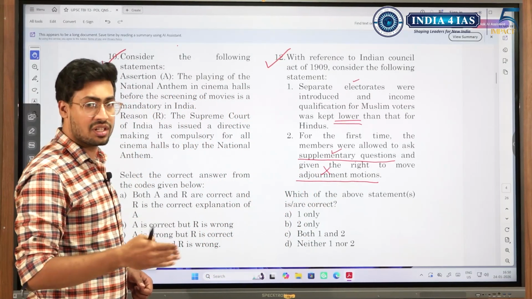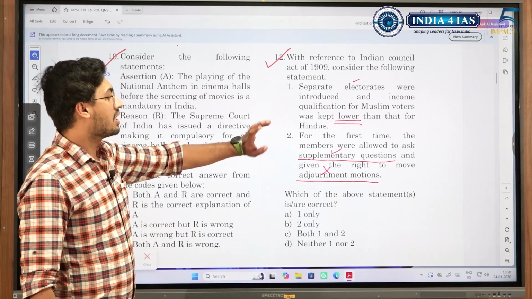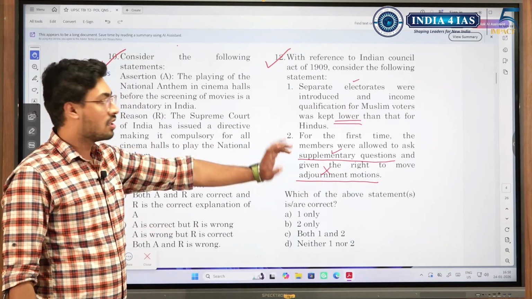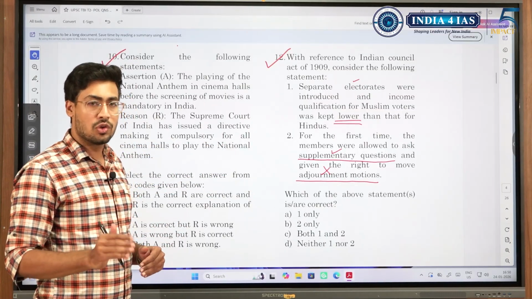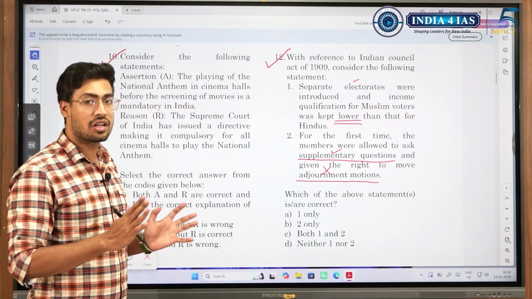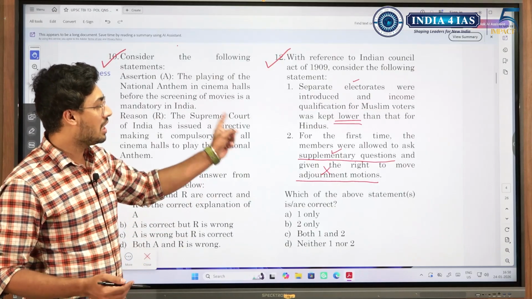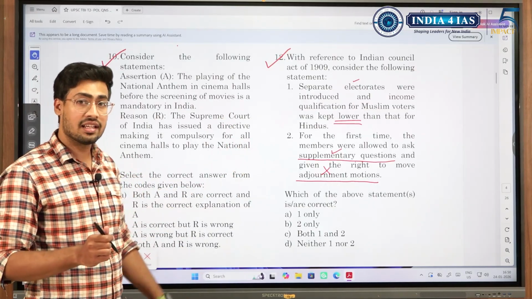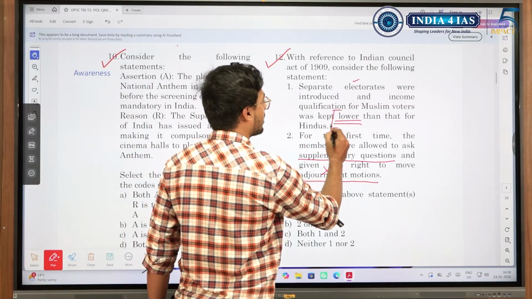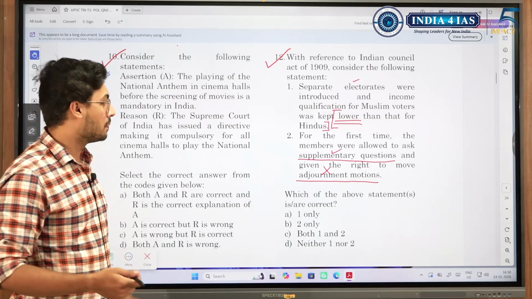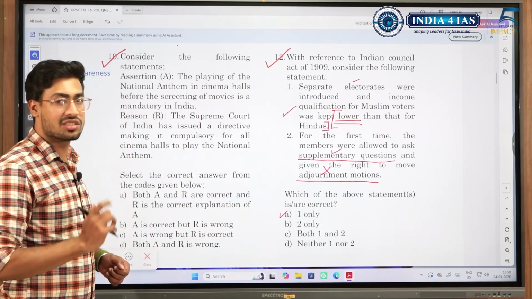What about statement 1? We know that separate electorates were introduced in the 1909 Act for Muslim voters, but we did not know whether the income was kept lower than Hindus or higher than Hindus. So, how do you resolve this confusion? Just think from the British perspective. If you yourself as the British have implemented a separate electorate for Muslim voters, you would want them to vote in the separate electorate. So, if you keep the income lower than that of Hindus, it will promote Muslims voting in the separate electorate. This is what they would do rather than keep it higher and contradict their own policy. In this case, this was correct. So, if you use this pattern of thinking, you would have got this question correct.